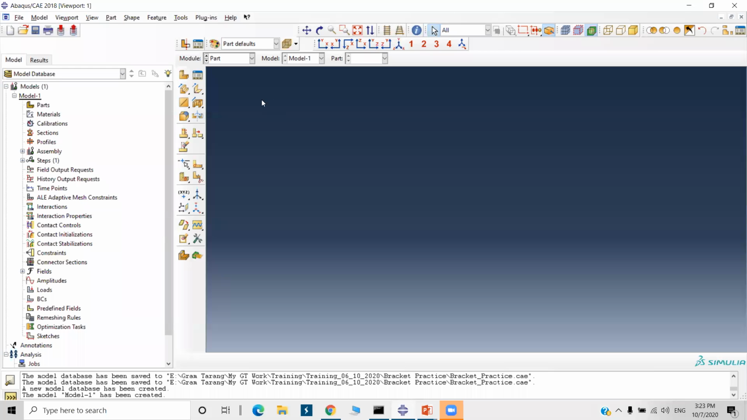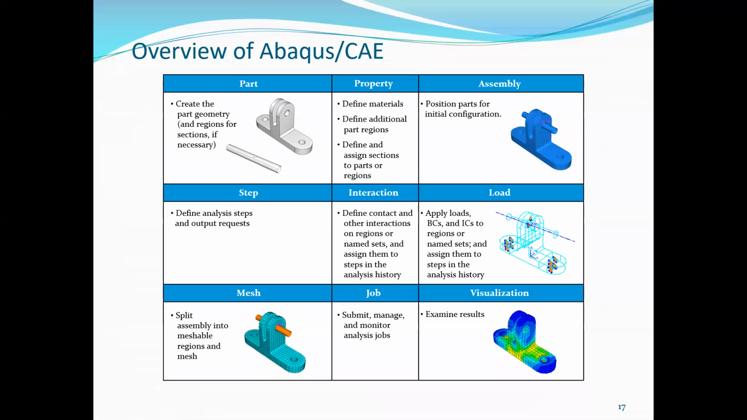Okay, this is the workflow of Abaqus. Whenever we are solving any problem or doing any analysis, the first step is part. In part, we create the part geometry and regions for the sections if necessary. Then next is the property module. In the property module, we can define materials and additional part regions. We can define and assign sections to parts or regions.